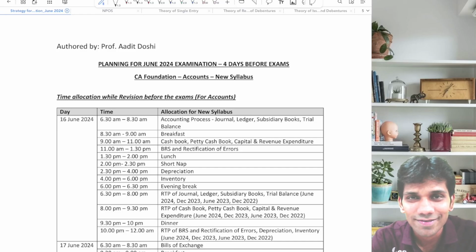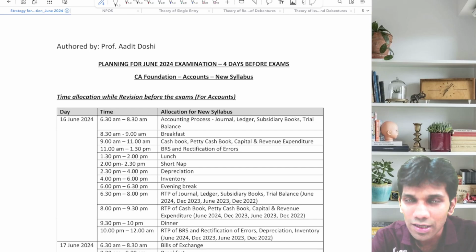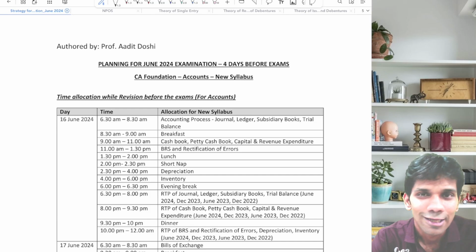Hello friends, as CA Foundation exams are approaching just 4 days from now, we have prepared one strategy which would help you to solve your accounts paper properly and score good marks. So I am here with a strategy which will help you make your preparations very strong, become very confident and write your accounts paper, which is the opening batsman of CA Foundation examinations. Let's start with the strategy which I have prepared.